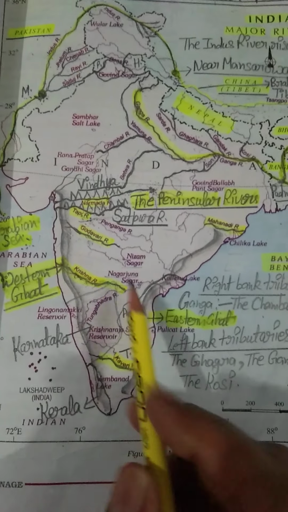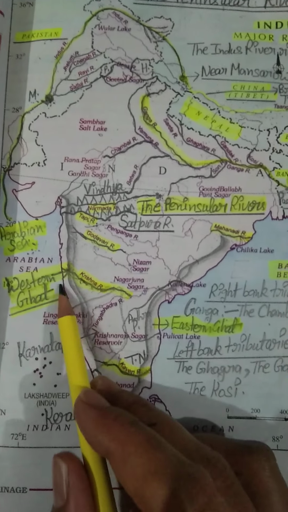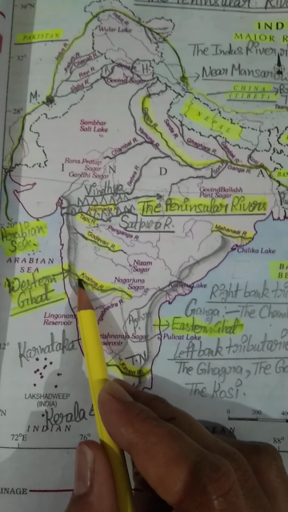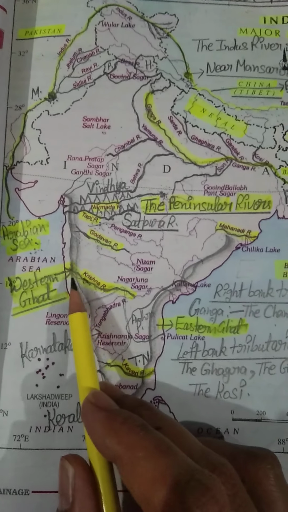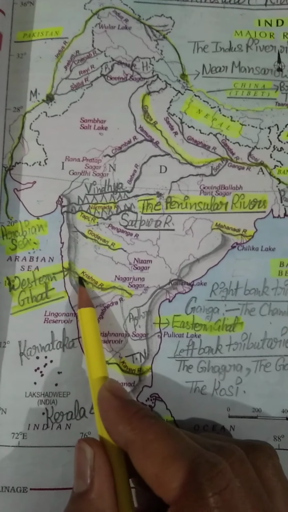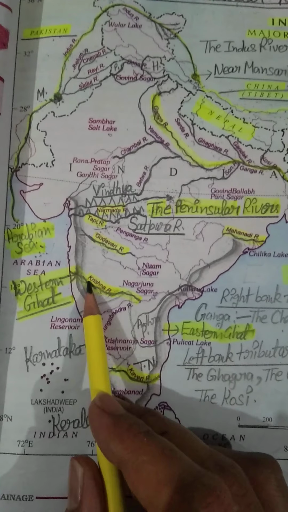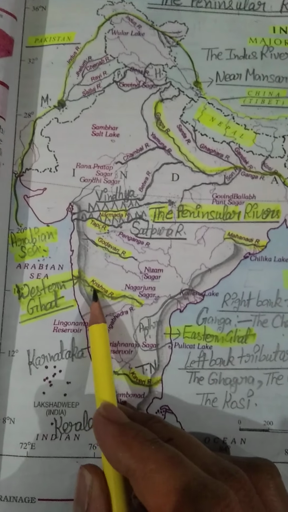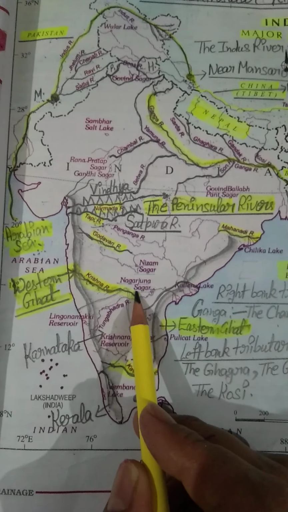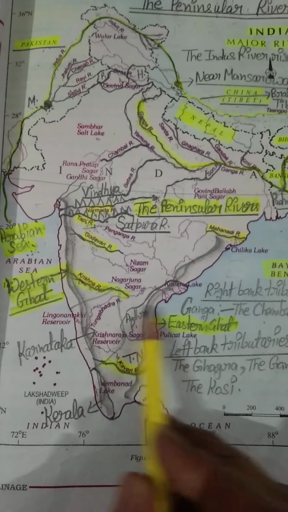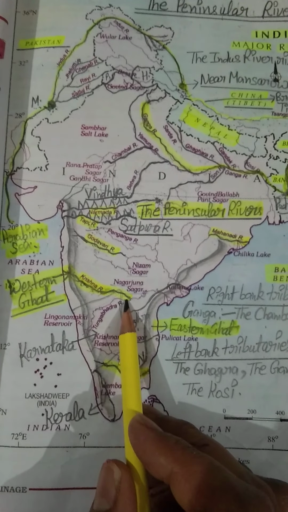So the origin point of this river lies in Maharashtra, near a spring nearby Mahabaleshwar. You can see the river is flowing like this, towards the east.